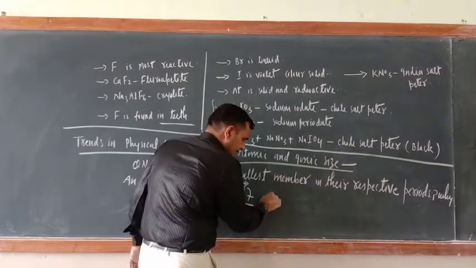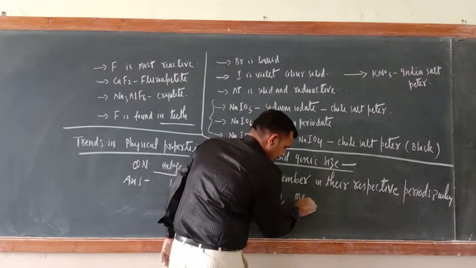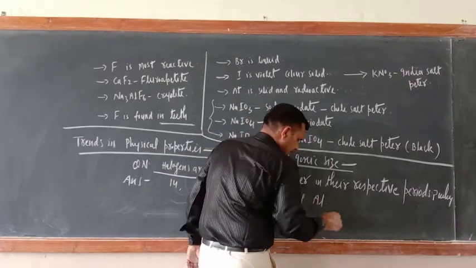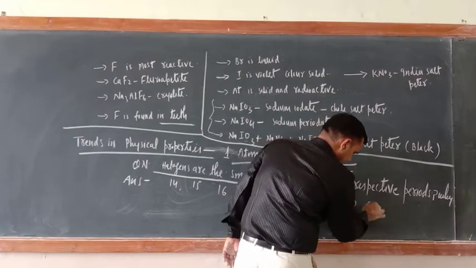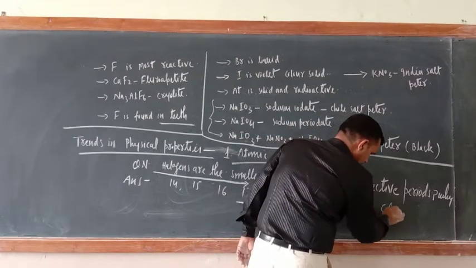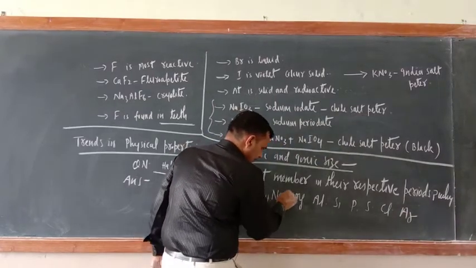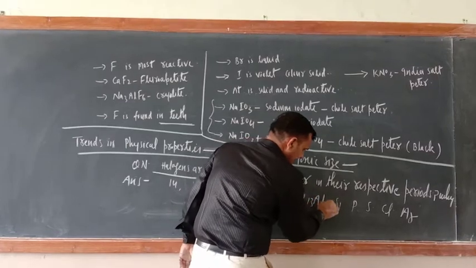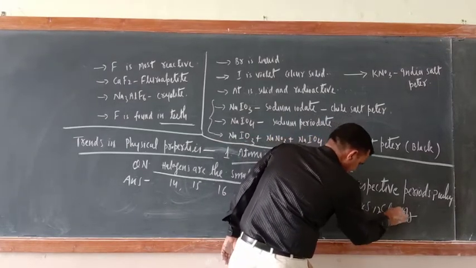So third period members are sodium, then magnesium, aluminium, then what is there? Silicon, phosphorus, sulfur, chlorine, and here argon. This is 11, 12, 13, 14, 15, 16, 17, 18.